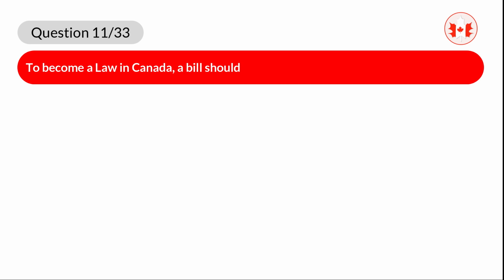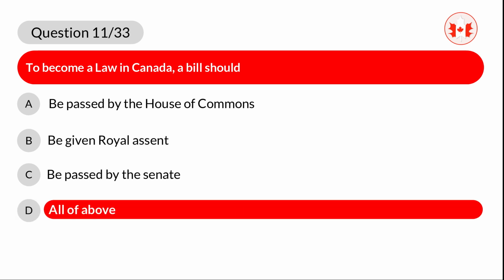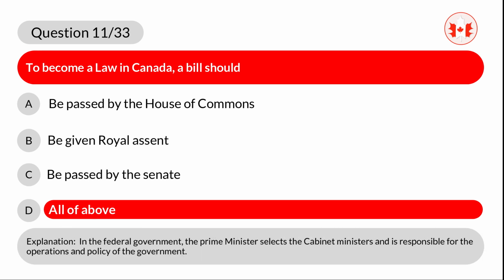Question 11. To become a law in Canada, a bill should A. Be passed by the House of Commons. B. Be given royal assent. C. Be passed by the Senate. D. All of above. Correct answer is D. All of above. Explanation. A bill must be passed by the House of Commons and the Senate and be given royal assent to become law.